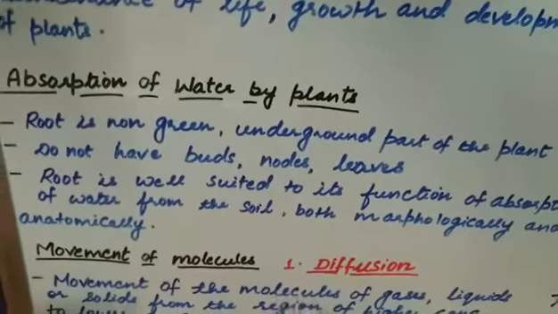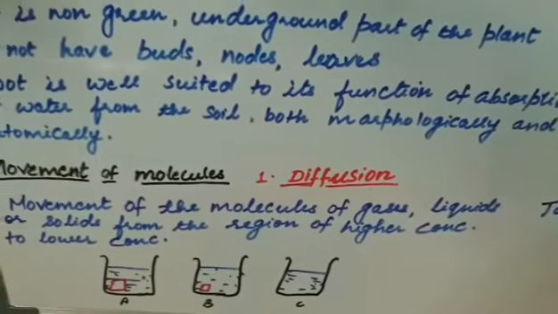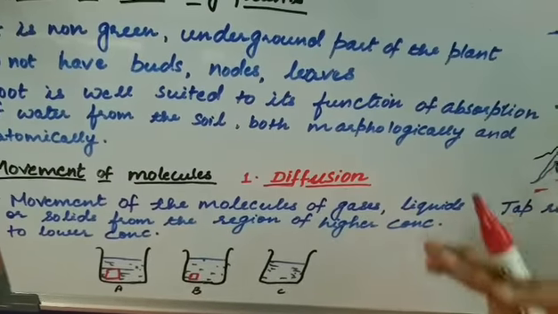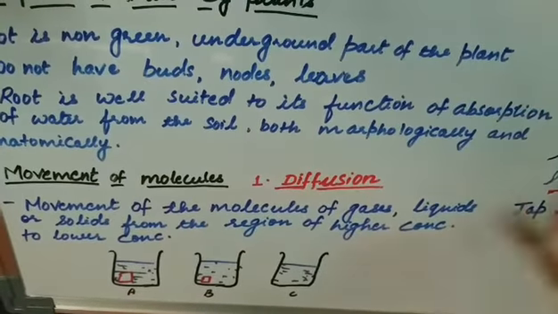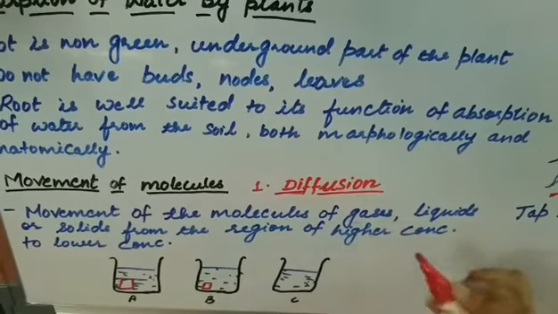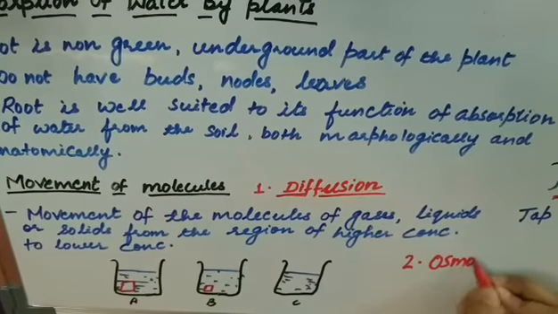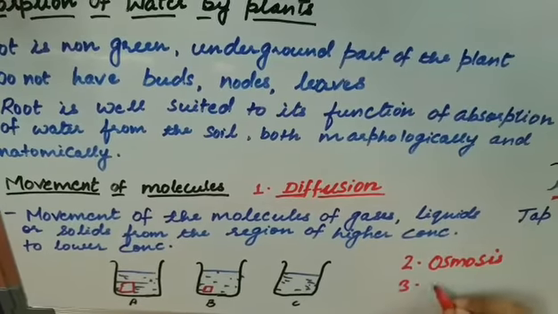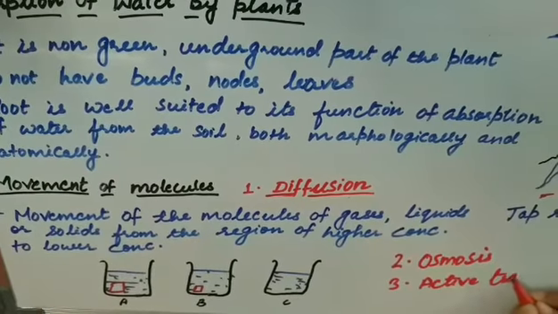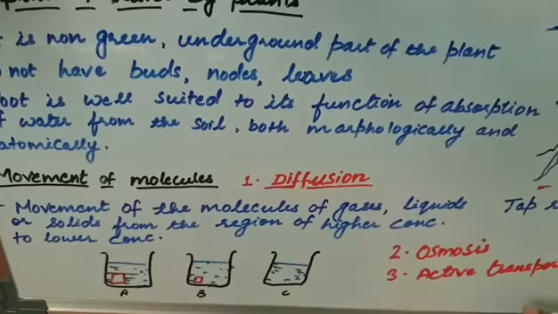Now we will move to the movement of molecules. How does the movement of molecules take place? That means when the root hair absorbs water, how do the molecules of water, or any other molecules mixed with the salts, get moved to different parts of the plant. This happens by 3 processes: the first is diffusion, second is osmosis, third is active transport. One by one we will deal with each one of them.